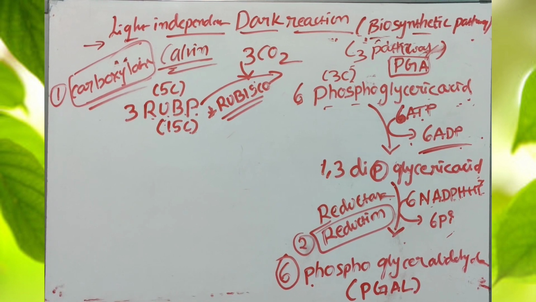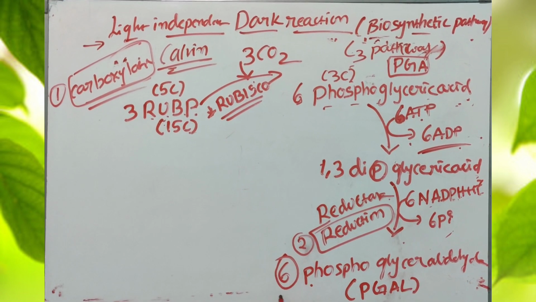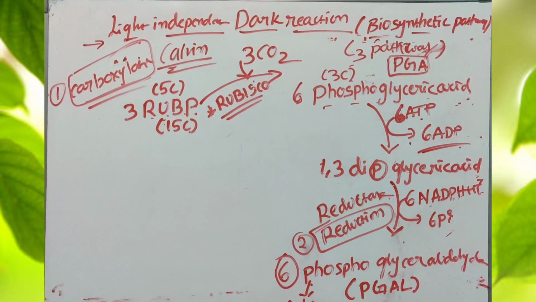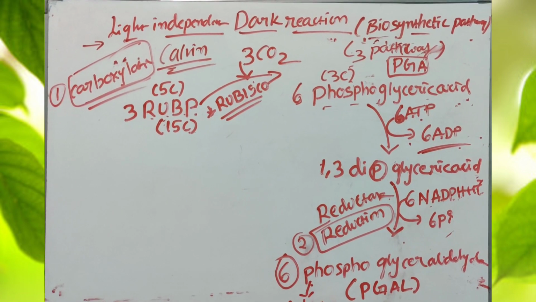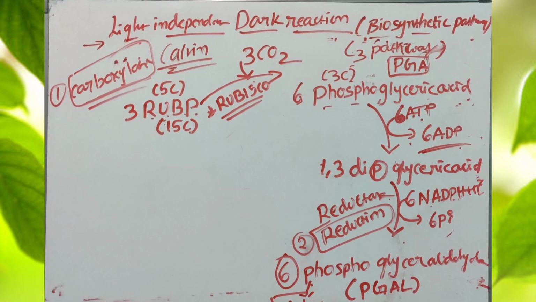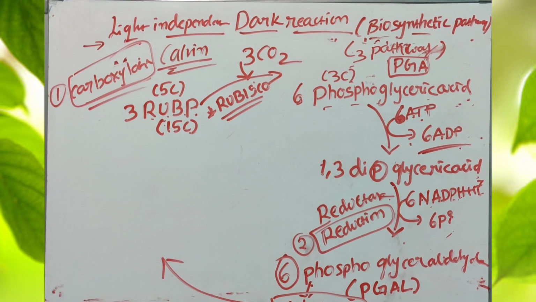Of the 6 molecules, one molecule is utilized for the synthesis of glucose. This is the main important step. 5 molecules come back into the regeneration of RUBP. So only 1 PGAL is utilized for the glucose molecule.